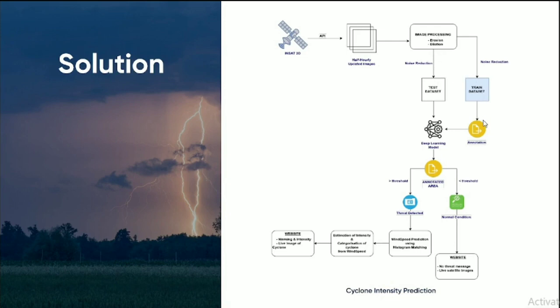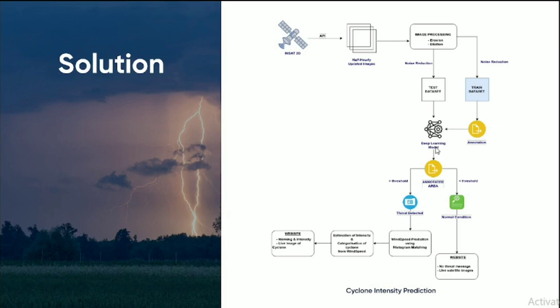The train images are then annotated and fed into the convolutional neural network we have built, while the test set is directly fed into the model. After passing through the model, if the annotated area is less than the threshold, that means there is no threat, no cyclone.